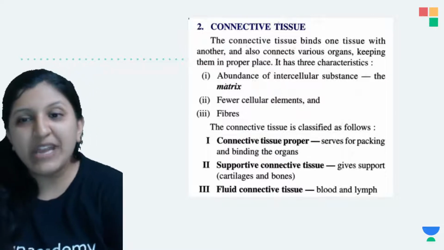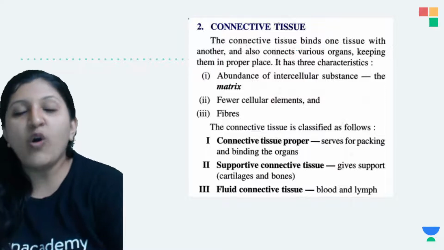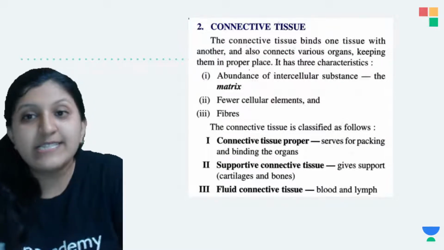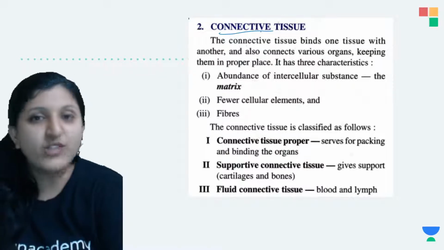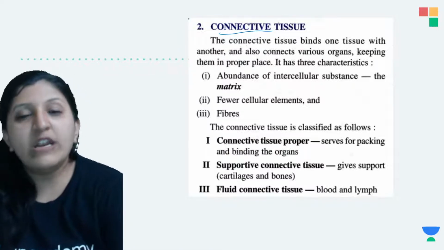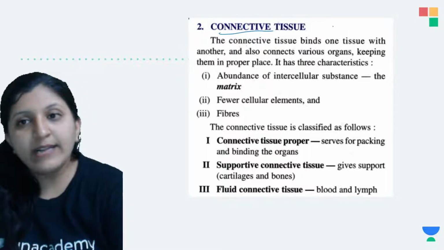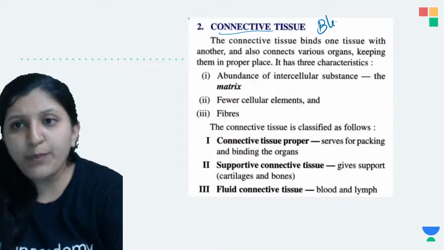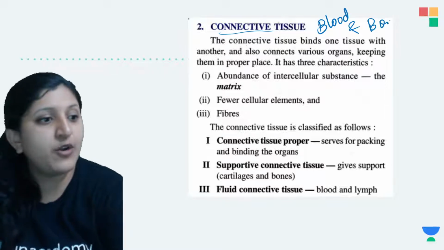Now connective tissue binds one tissue with another. The name itself suggests this is connecting, connecting the different parts of a body, or different organs. So blood is there, and the bone. These are doing the connection.